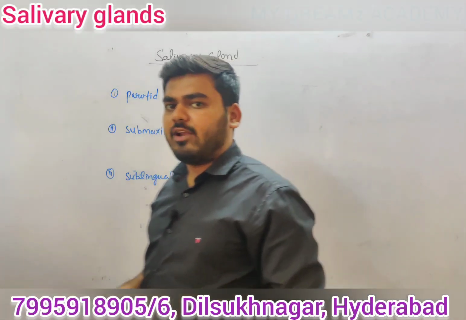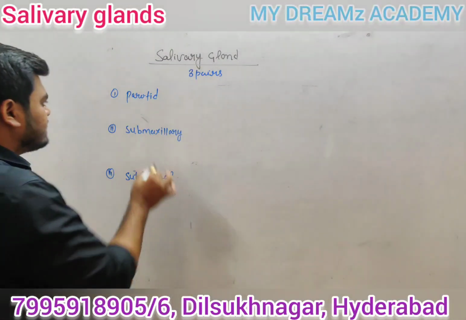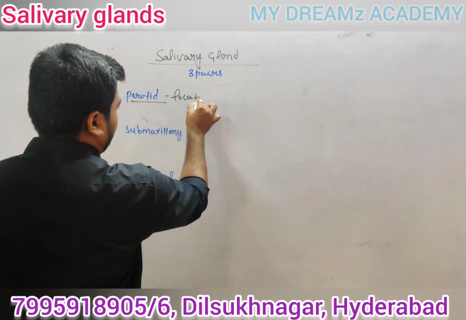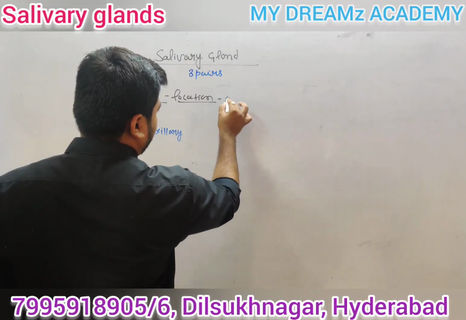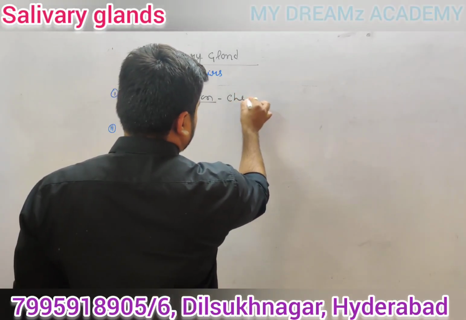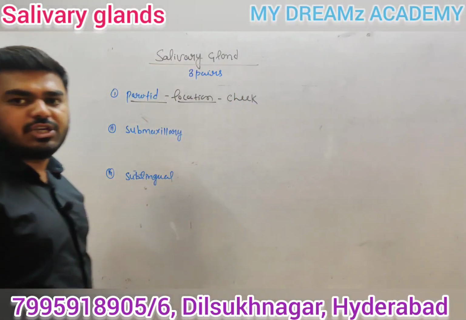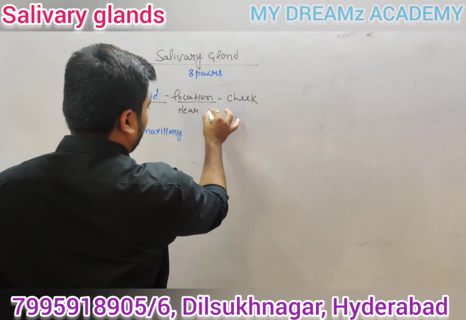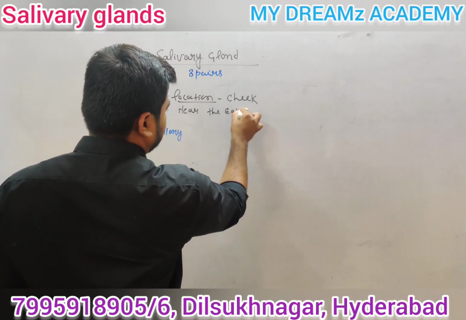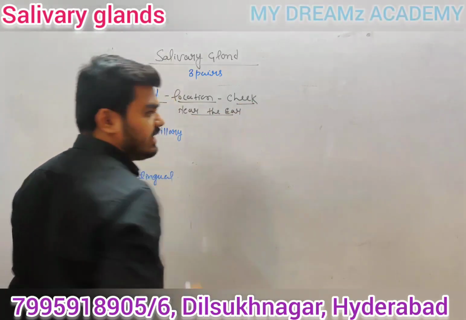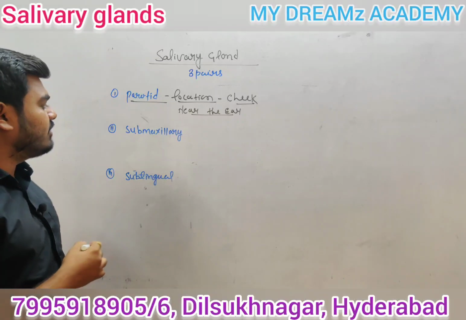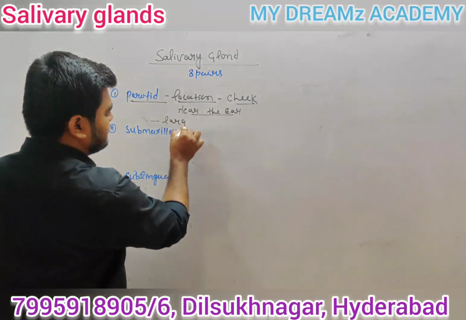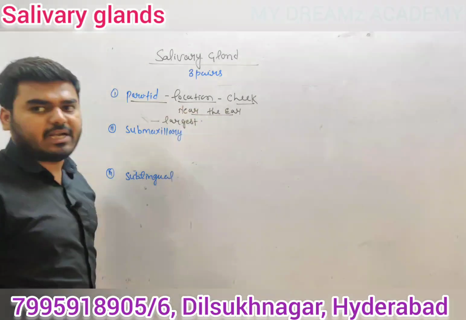Guys, what is the parotid actually? If we are talking about the location of the parotid, where is the parotid present? It is present in the cheek region, or simply you can say near the ear. This is the location of the parotid. The parotid is the largest salivary gland.